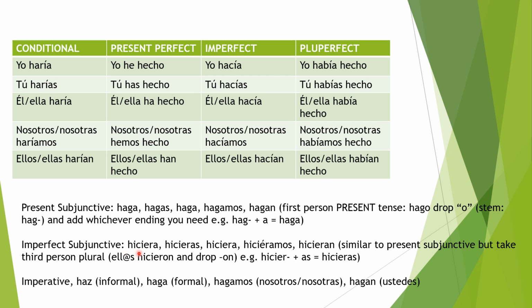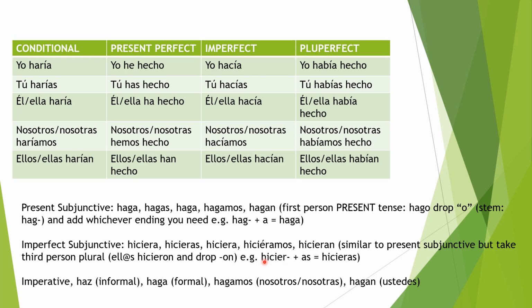Imperfect subjunctive. Hiciera, hicieras, hiciera, hiciéramos, hicieran. This is also similar to the present subjunctive, but you take the third person plural, so like ellos, ellas, hicieron, and you drop the on and you get hicier. Then you add whichever ending of the imperfect subjunctive you are interested in, and you will get your conjugation.